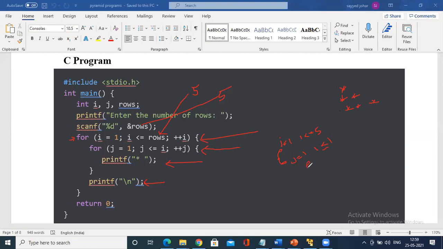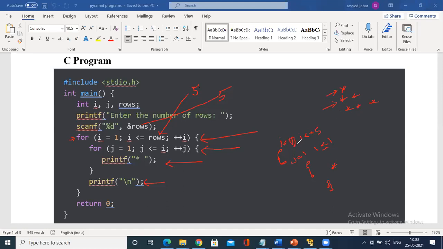So in the inner for loop, what happens? You simply print star, then the inner loop will increment. j equals 2, is 2 less than or equals to 1? No. So the condition fails, and it will come out. So print the next line, that will be executed, and you come out of the loop and you are here now. Again the outer for loop is incremented, i equals 2, i becomes 2.